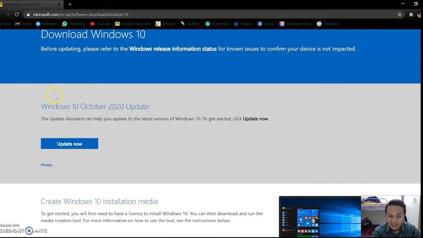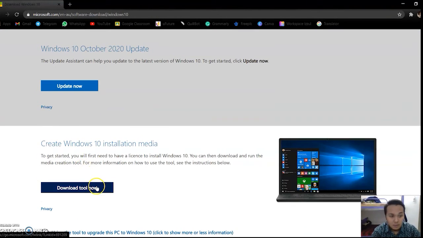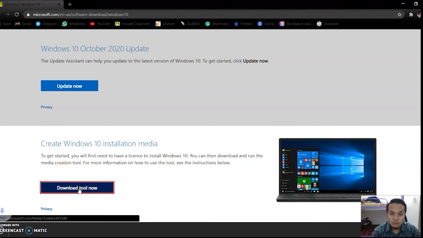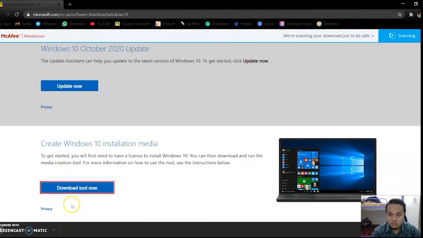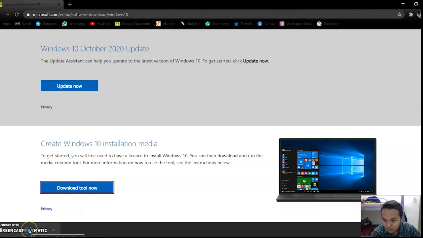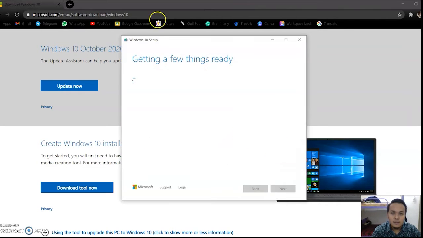After that, the Microsoft website will appear on our laptop or PC. Click at download tool now. After that, we wait until the download finishes. We click at the media creation tool. We click yes. So after that, the Windows 10 setup will pop up.